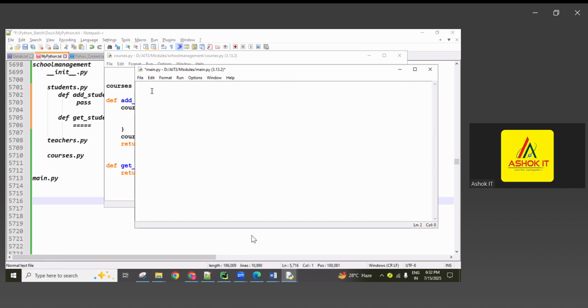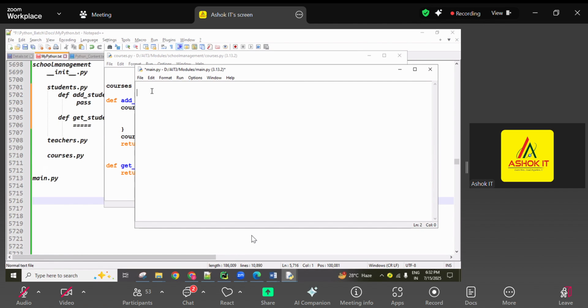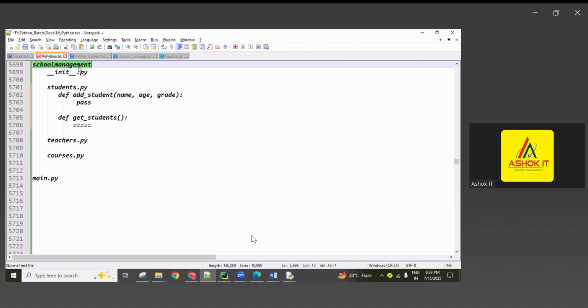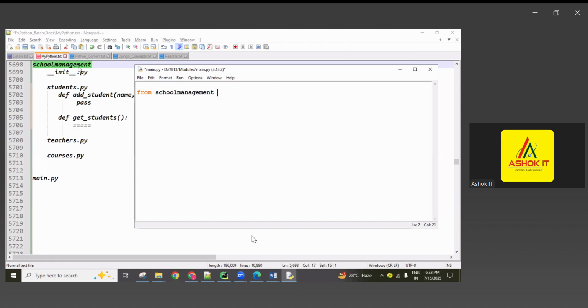So here I want to import my package, guys. Okay, so how to import? Check it here. From school management, from our package. So what is our package? This is our package name. Okay, so from the package, I want to import